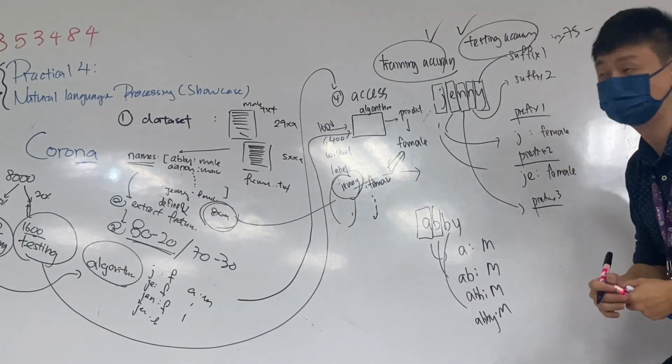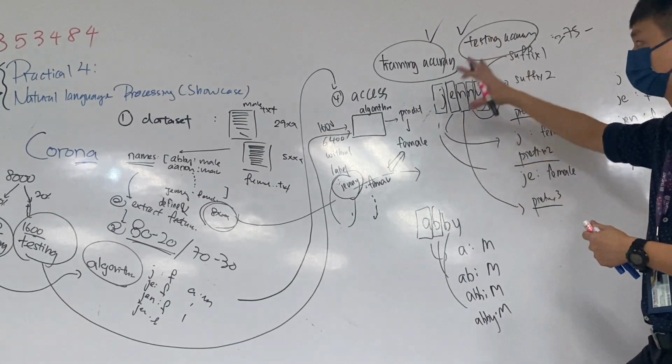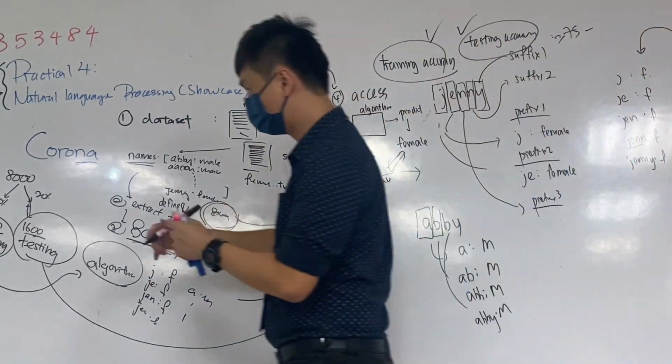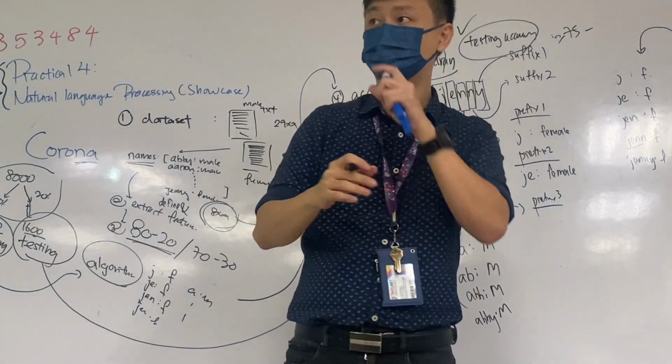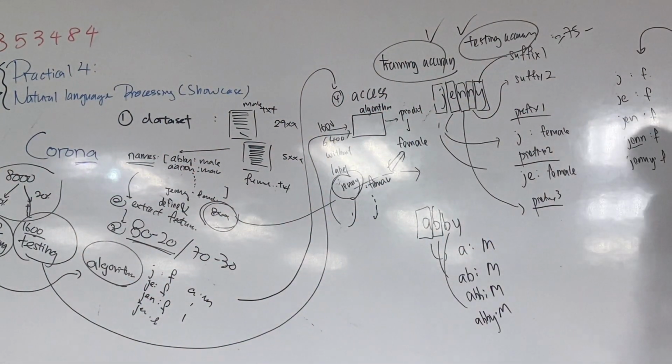So that's the overall pipeline. Why do we need to separate this 80%, 20% or 70%, 30%? One of the reasons is that we would like to avoid overfitting. Overfitting is where you overtrain the model, where the model just memorizes everything that you teach, and then loses the ability to make its own decision.